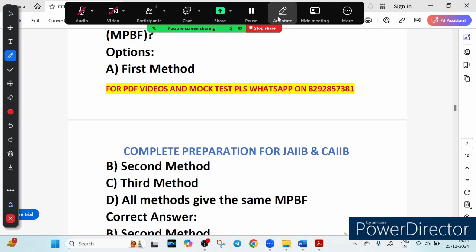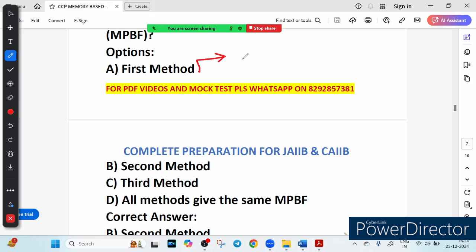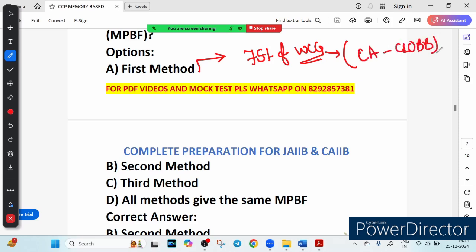If you know what these four methods are, you will clearly get the answer. The first method says that the bank finances 75% of the working capital gap, WCG. What is WCG? This is the difference between the current asset and current liability, or the CLO, which is nothing but current liability other than bank borrowing. So 75% of the WCG will be provided by the bank and 25% will be provided by the borrower, which is called borrower contribution, also called margin.